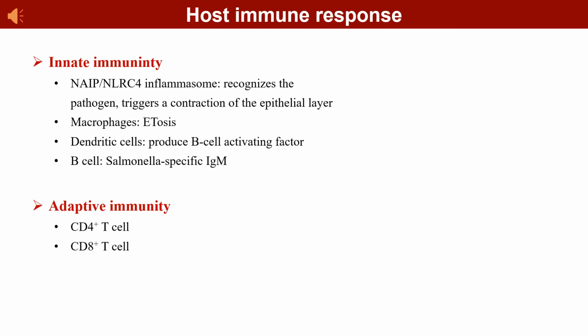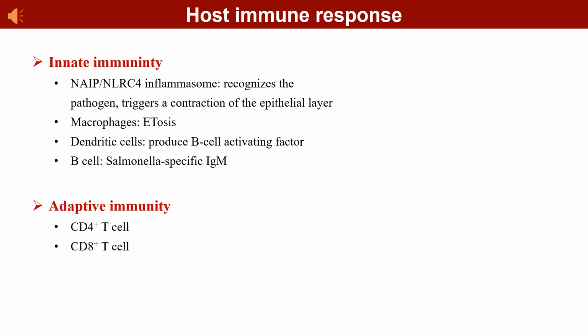When Salmonella infects the intestinal epithelium, the NAIP and NLRC4 inflammasome rapidly recognizes the pathogen and triggers epithelial layer contraction, thus maintaining the epithelial barrier integrity and preventing further invasion. Macrophages can also clear Salmonella through the release of extracellular traps, referred to as ETosis.